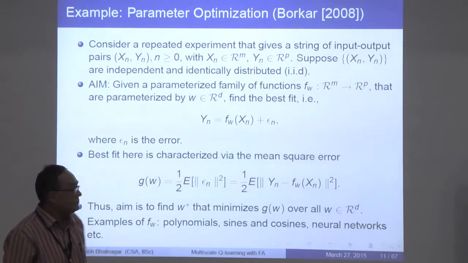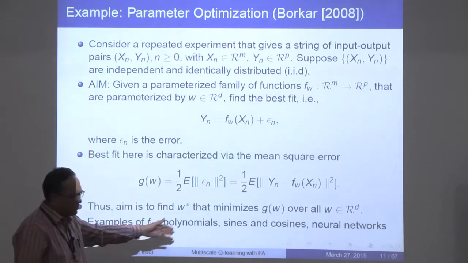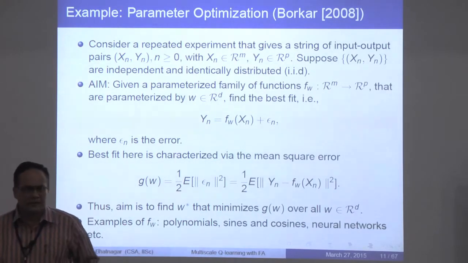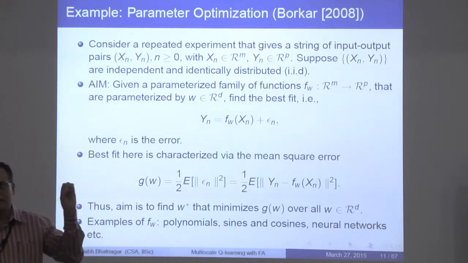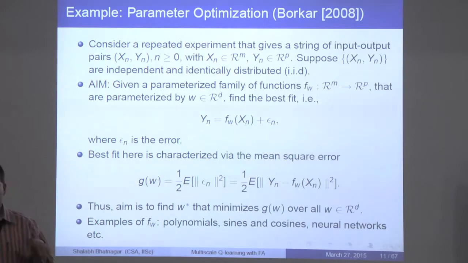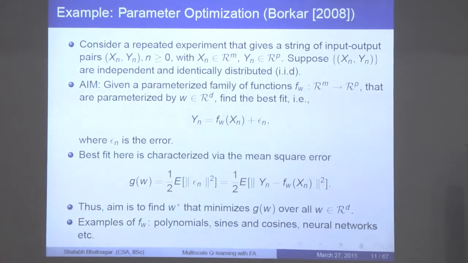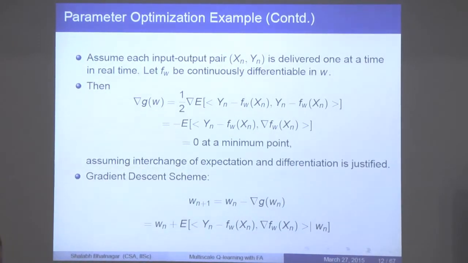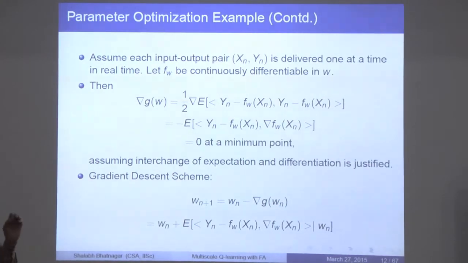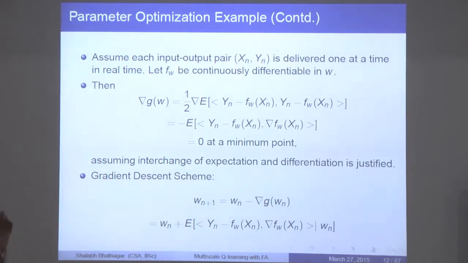Now what can be possible examples of f w? You can think of polynomials, sines, cosines, neural networks, whatever else. As long as you have a parameterized family of functions, all you care about is what is the right parameter to pick that will, within this parameterized class, give me the optimum, which I will use subsequently, so that when I am given an input, I will know what the corresponding output is. So let's assume that each input-output pair, xn comma yn, is being delivered to you one at a time in real time.